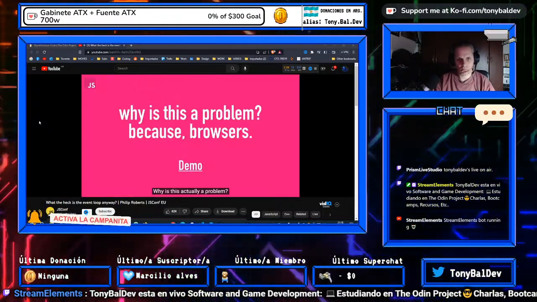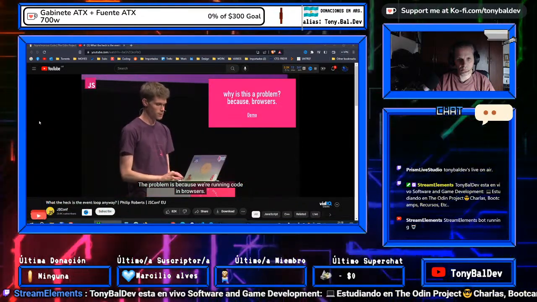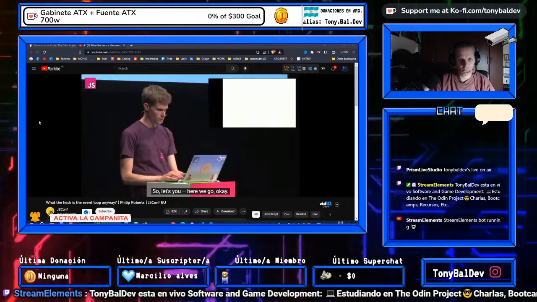So why is this actually a problem? The problem is because we are running code in browsers. So let's, why can't I Alt-Tab? Here we go, OK.